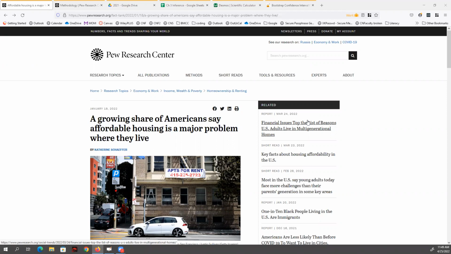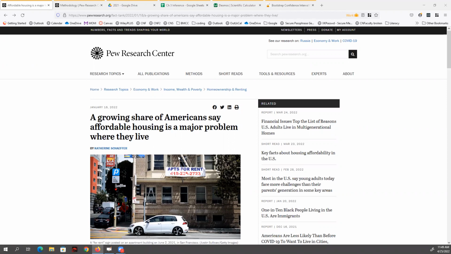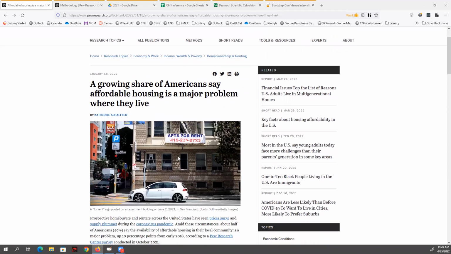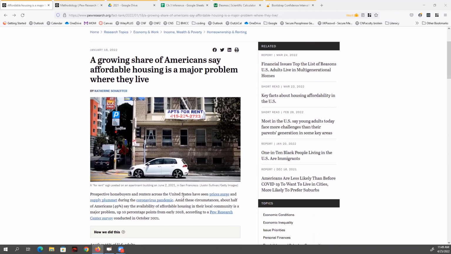So I have this news headline: growing share of Americans say affordable housing is a major problem where they live. Go check the news story out. All right, amid these circumstances, about half of Americans, 49%, say the availability of affordable housing in their community is a major problem. It's up by 10 percentage points from an early 2018 study. Okay, so I want to learn a little bit more about where they came up with this 49%.